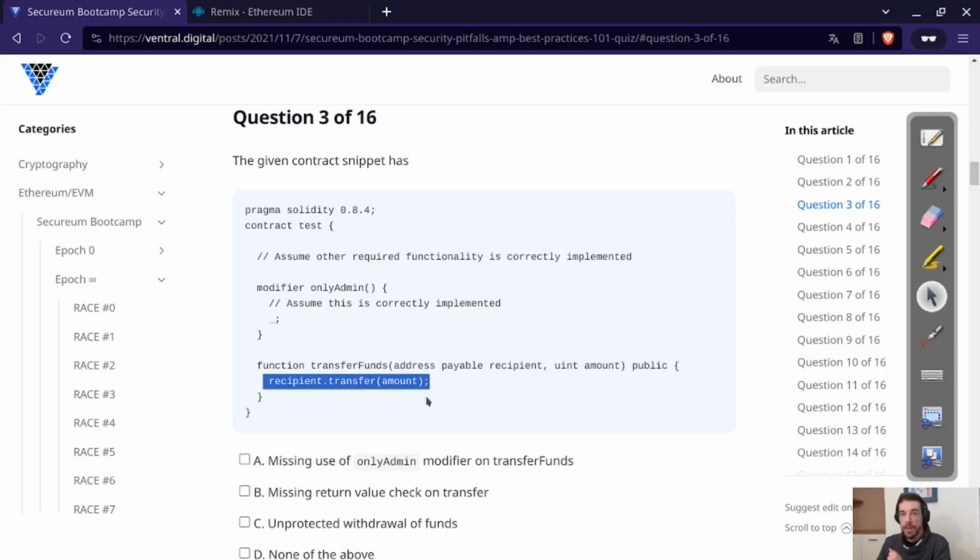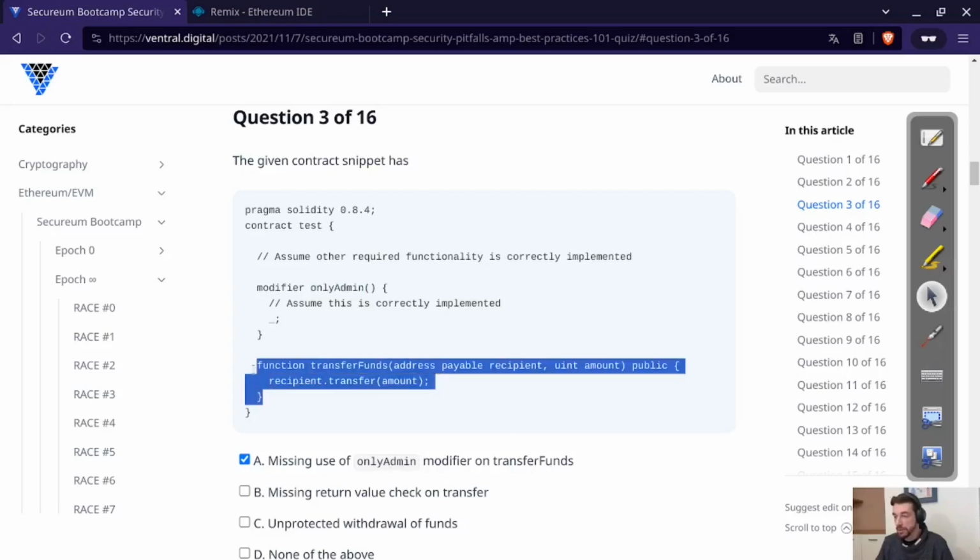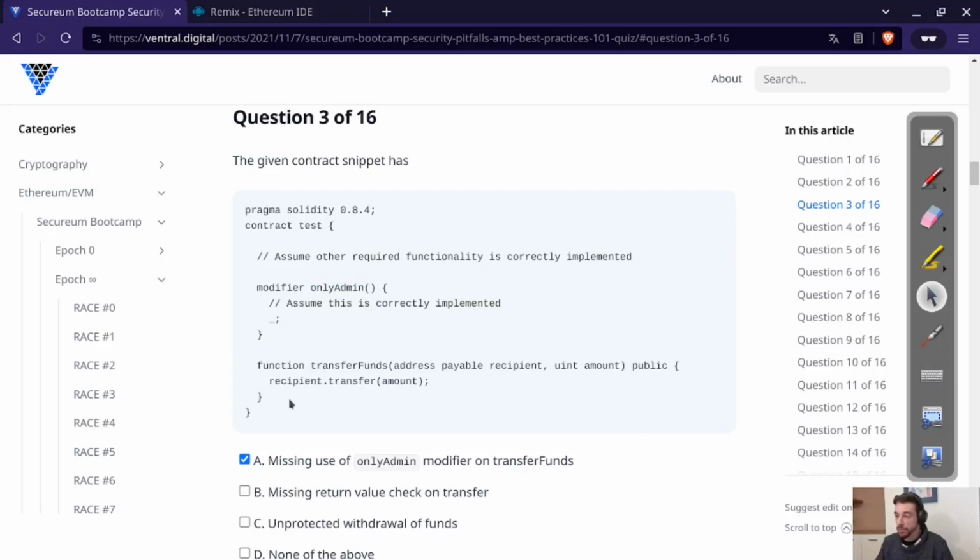That sounds problematic. So most likely, no matter what sort of DeFi project this is, most likely this is not intended. Most likely it was intended for there to be an only admin modifier here. So arguably yes, the use of the only admin modifier is missing on transfer funds, because otherwise anyone would just be able to take all of the funds inside of this contract, at least all of the ether.